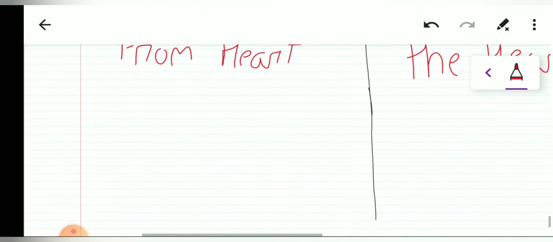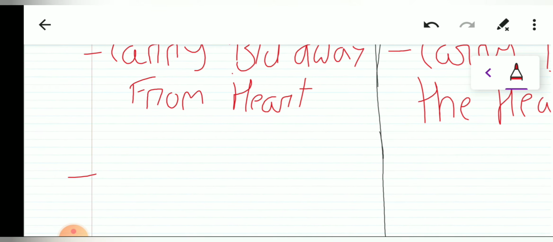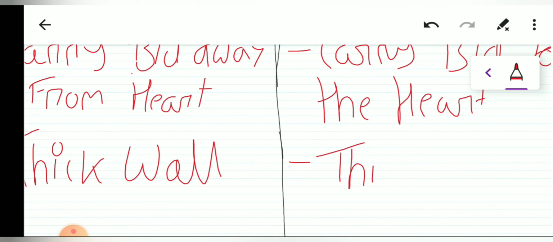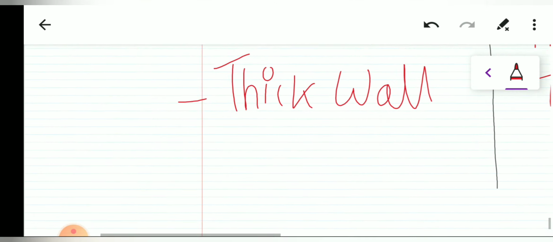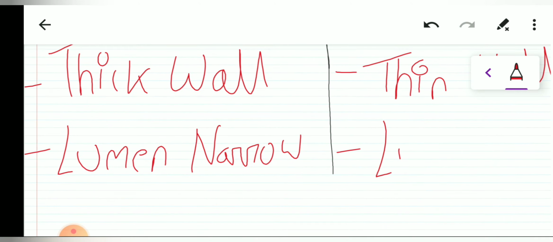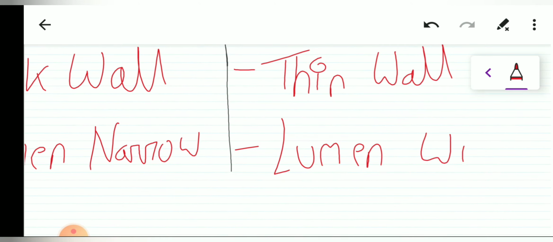The next difference is that since the arteries carry the blood away from the heart and inside the arteries the blood is under high pressure, because of this the arteries have a very thick wall. The veins have a very thin wall. What else? The lumen. Since the wall is thick, the lumen of the artery is narrow, whereas the lumen of veins is wide.